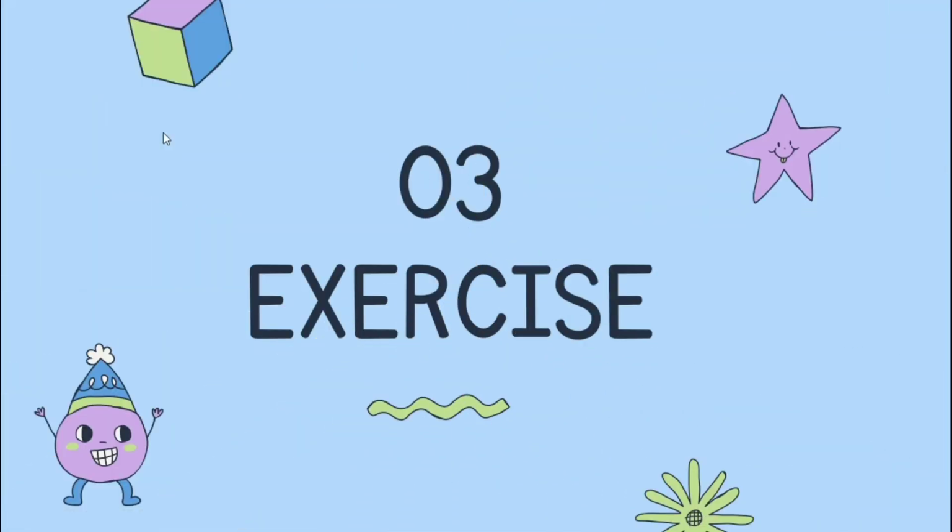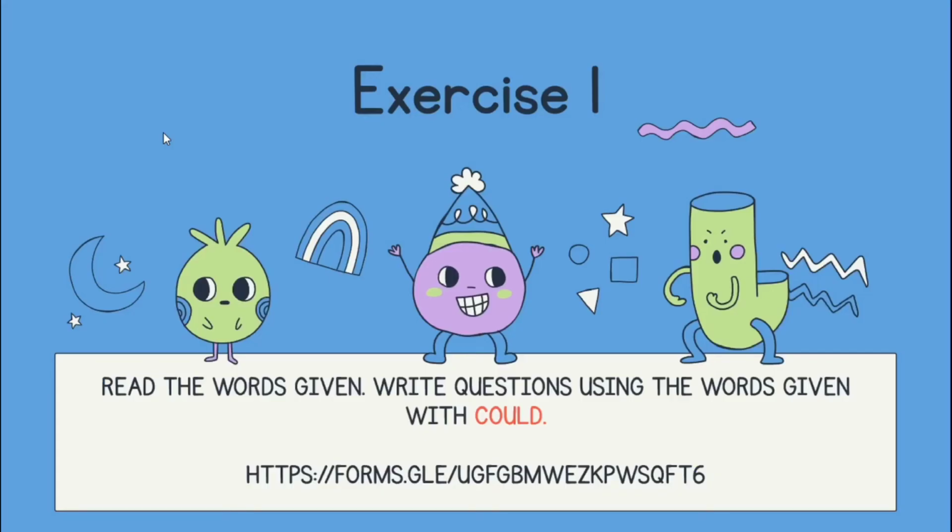This is the third part for today's lesson, which is exercise. For this part, you're going to have two exercises, exercise 1 and exercise 2. Now I want to do exercise 1 with you first.